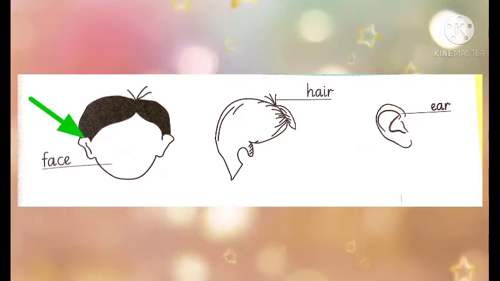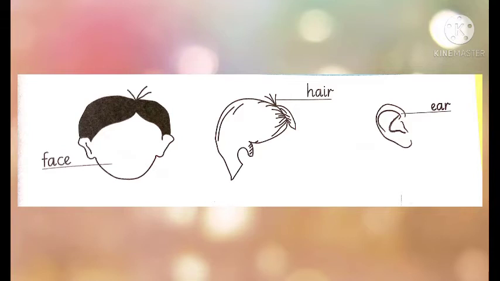Okay students, now look at the first part of your page number 50. Here are some parts of our body. We will recognize them and then we will color them. Look at the first picture. What is it? It's your face. And what is the color of face? Its color is skin, or you can use peach color from your color box. So we are going to color it after recognizing.